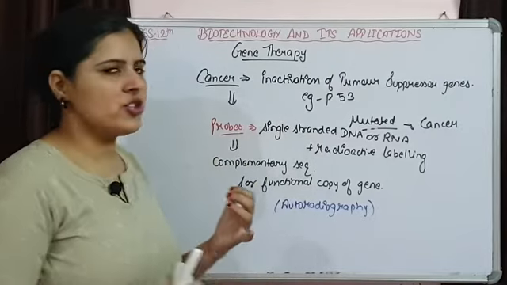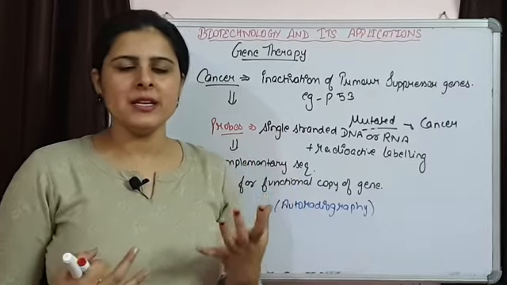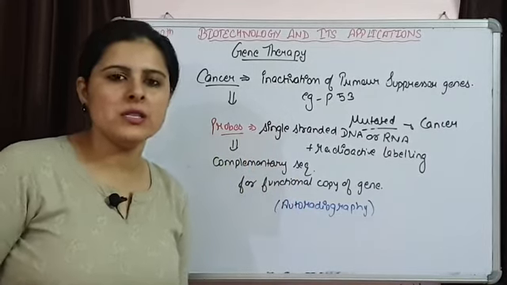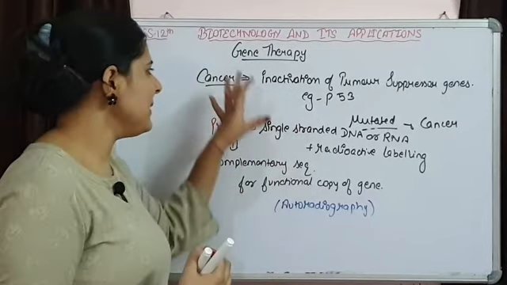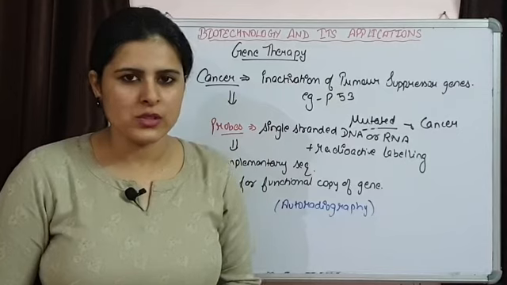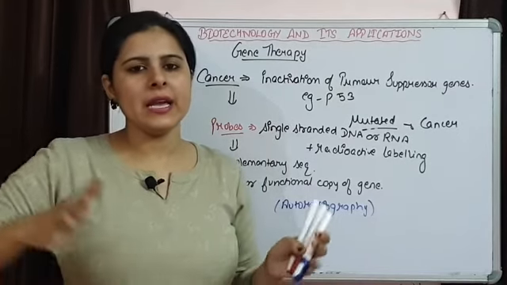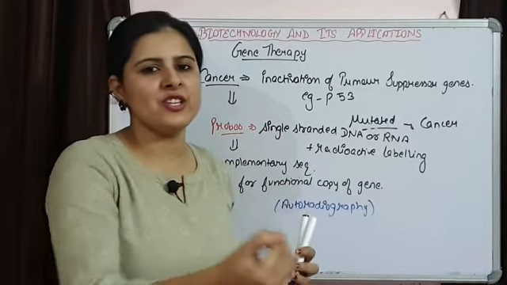So we can detect any of the mutated genes, whether it is sickle cell anemia, the HIV virus, or a mutation in any of the cancer causing genes. These can be easily diagnosed with the help of molecular diagnosis. That is more convenient as compared to the conventional methods, and early detection is there.